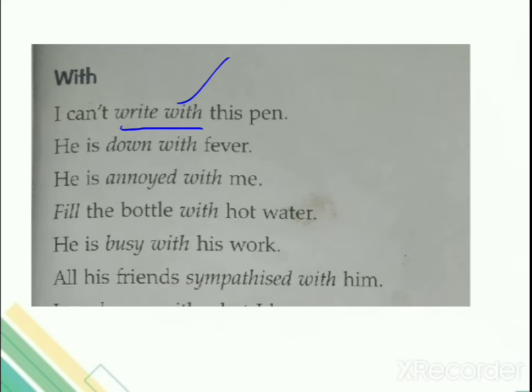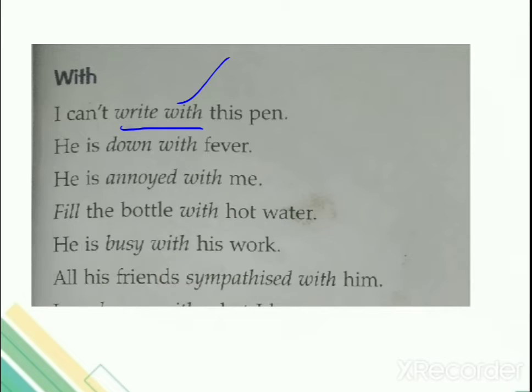If you are talking about writing with pencil, writing with pen, you might have used this sentence when you are speaking, na? I'm writing with my own pen, I'm writing with the sketch, can we write with colors? You frequently ask this question, na? Can we write the headings with colors? If you remember, you used to ask this question in the classes, right? So with right, we use the preposition with.